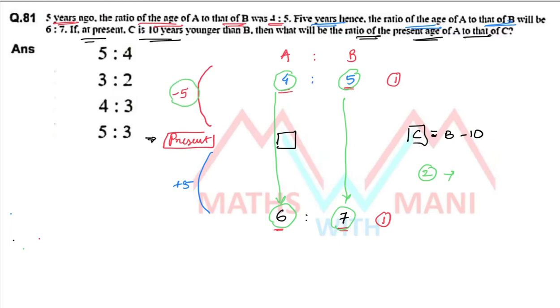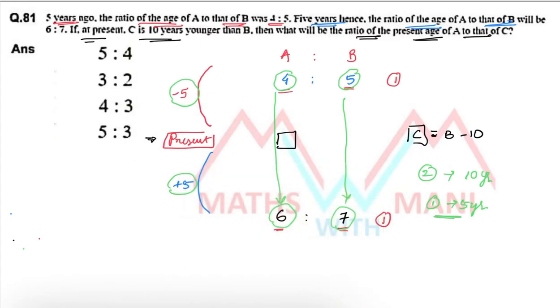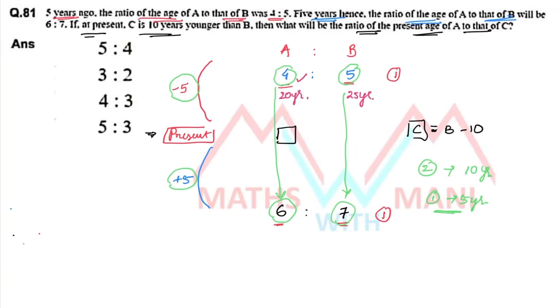This is 5 years and it is 5 years. Total 10 years, 2 units, 10 years. So 1 unit equals how much? 5 years. Since 1 unit is 5 years, what about 4 units? 4 into 5, 20 years. What about 5 units? 5 into 5, 25 years. So, 5 years ago, the ages of A and B are 20 and 25.